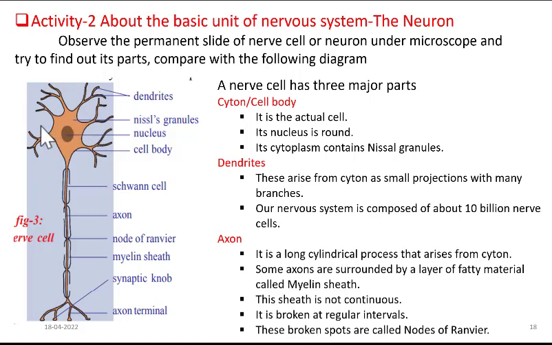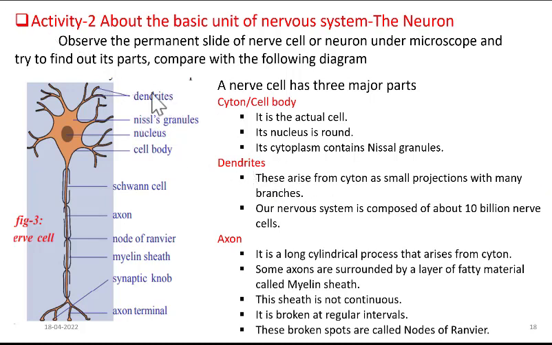This cyton has many cytoplasmic projections around it. The small projections which are highly branched are called dendrites. So these cytoplasmic projections which are branched and short are called dendrites. They arise from the cyton as small projections with many branches.